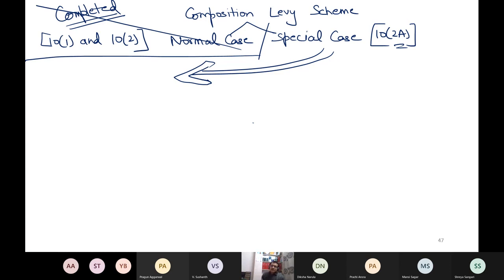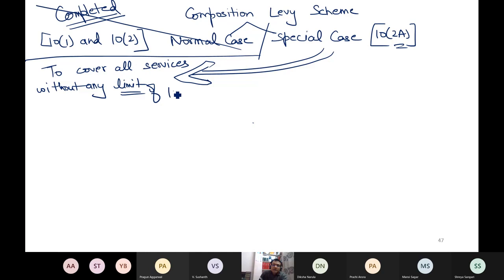This special case, section 10 subsection 2a, is nothing but to cover all services. So the purpose of this is to cover all services without any limit. To cover all services, this was the purpose, without any limit of 10% or 5 lakh, etc. This is only to make you understand that without imposing that limit.